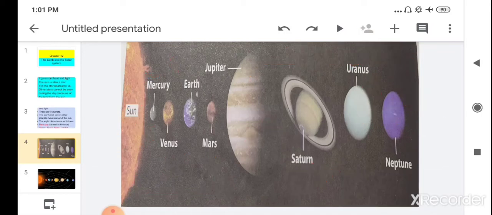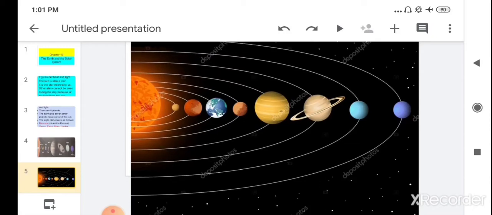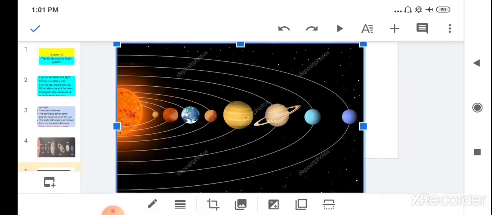Children, then we saw that all the planets follow the same path. They cover the same path and make a circle around the sun. When planets move around the sun in a fixed path, it is called an orbit. These imaginary lines drawn here show the orbit.